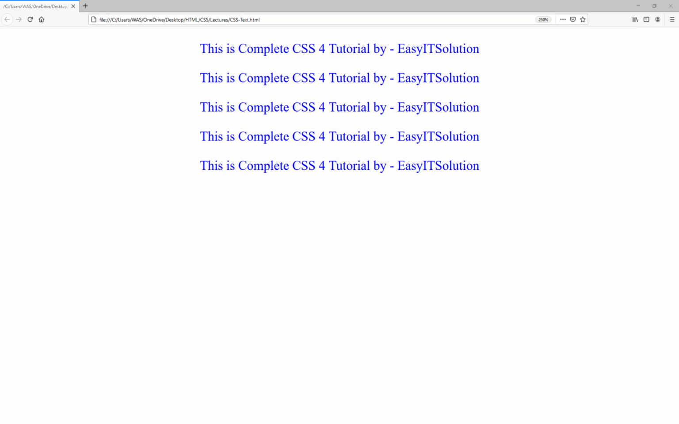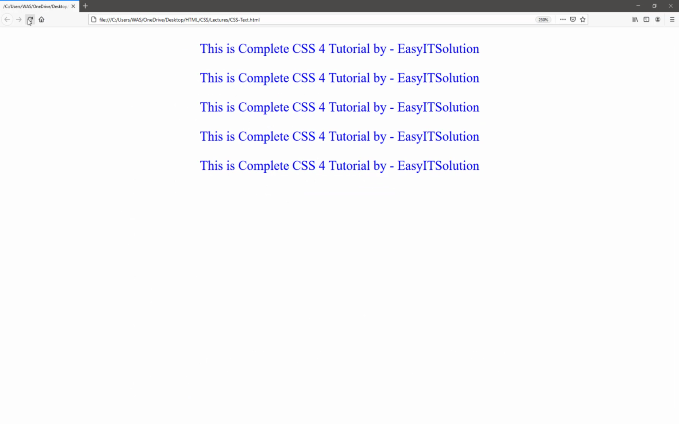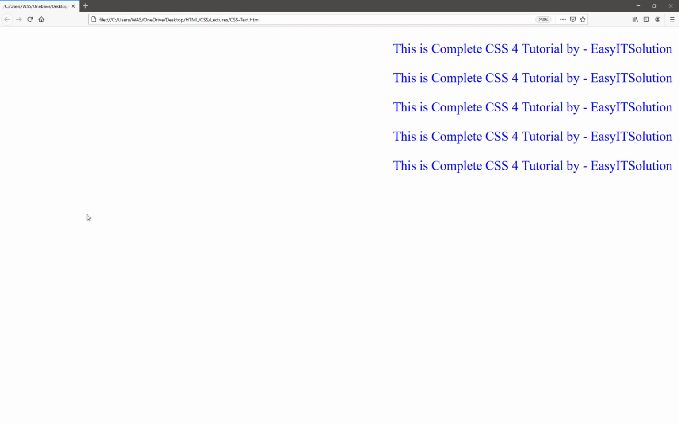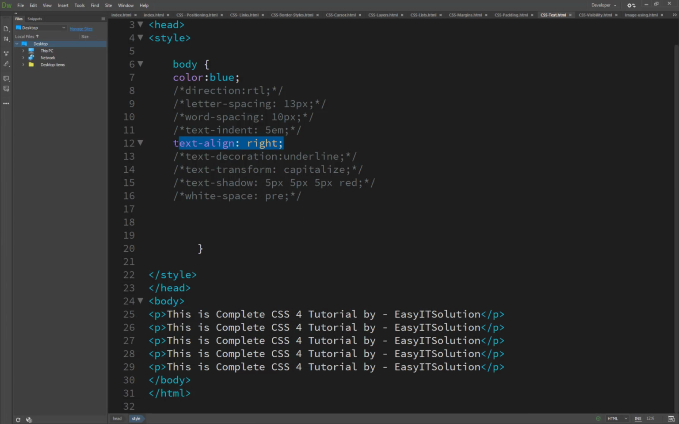And if we set it here to the right, our text alignment should be on the right side, but it always starts from the left hand side when we are typing. So this is the difference between the direction and the text alignment. So here we just commented.